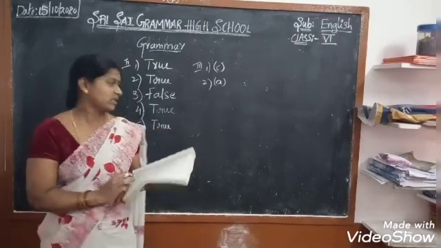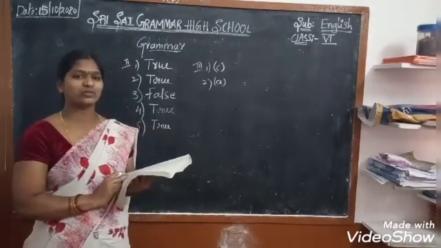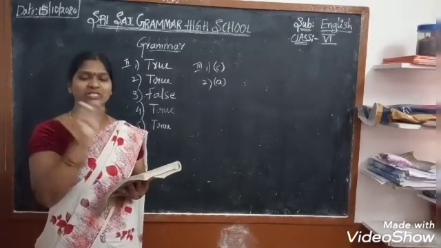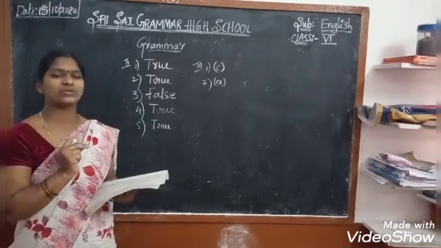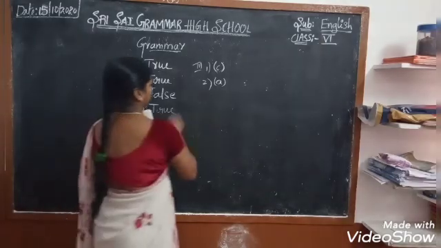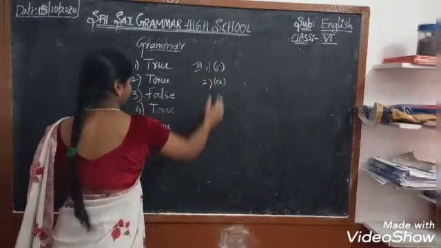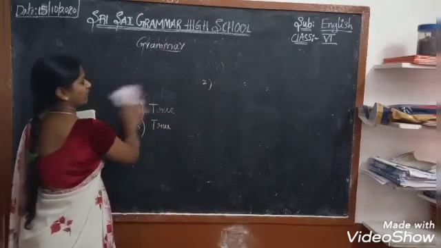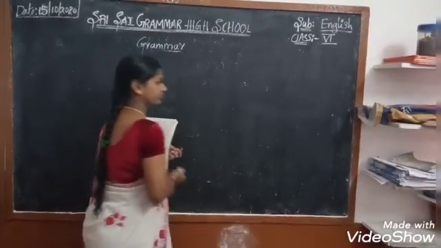Here, in this food and nutrition paragraph, we have to circle the wrongly spelled words. Here I am going to write the paragraph. You just identify which is wrong.